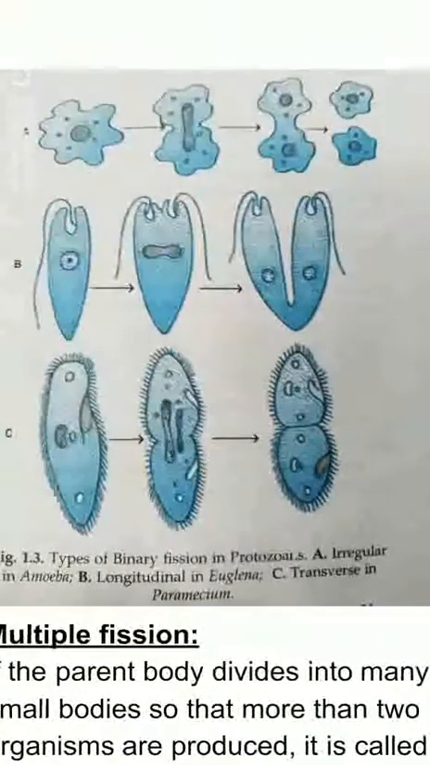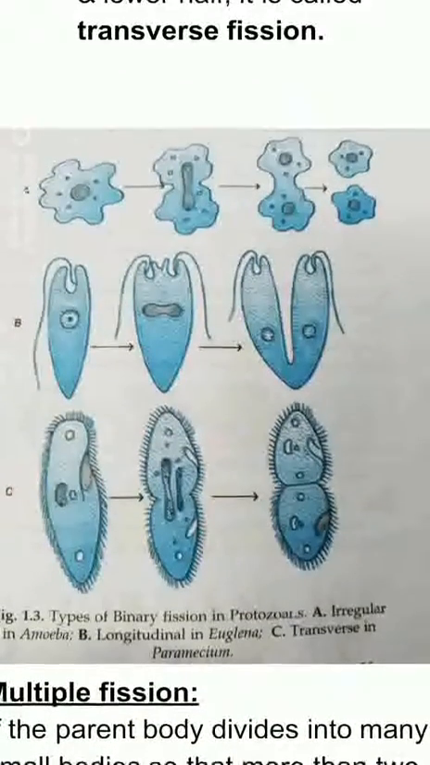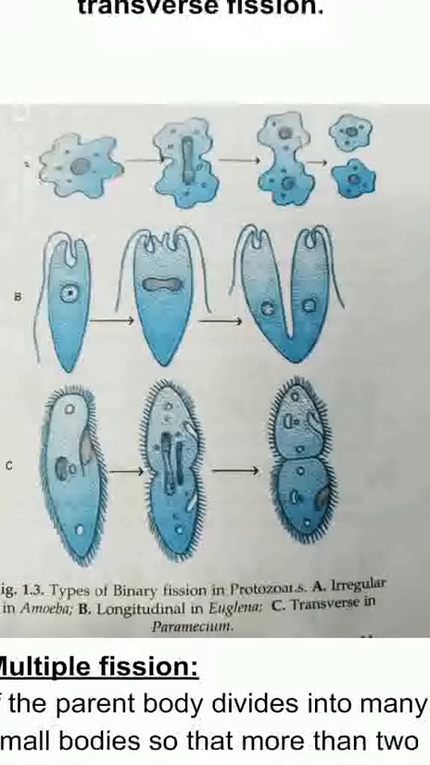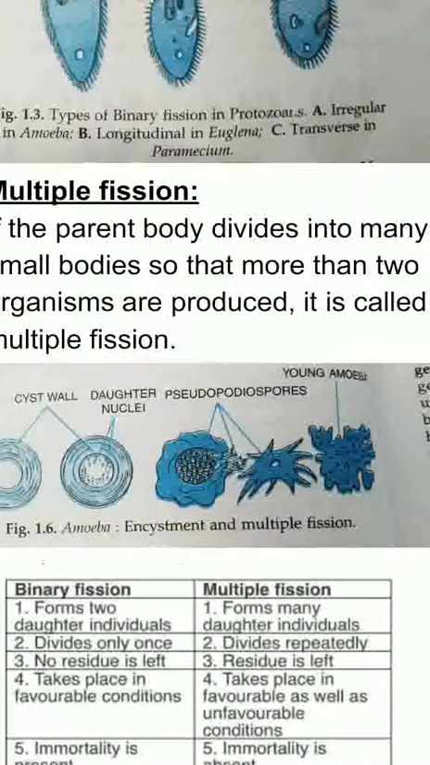If the body divides into two halves from the center, as you can see in the case of Paramecium here, cutting the upper half and the lower half, this is called transverse fission. On the other hand, in multiple fission, if the parent body divides into many small bodies so that more than two organisms are produced, it is called multiple fission.